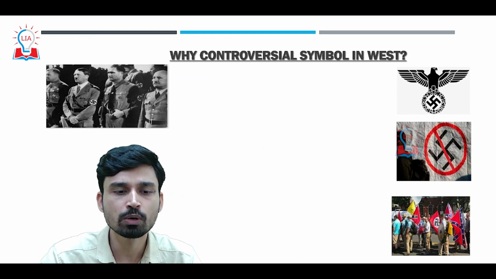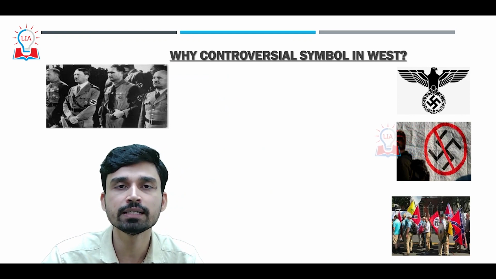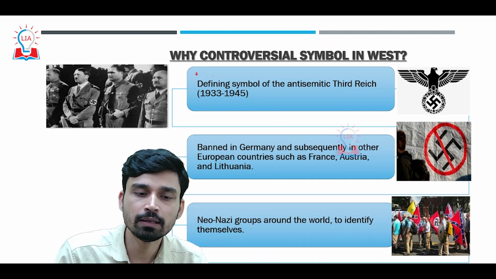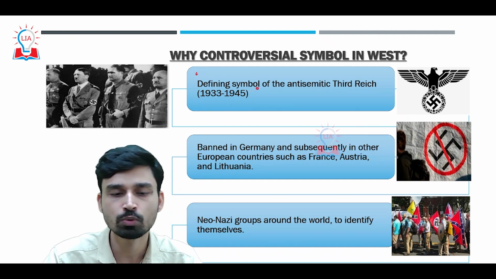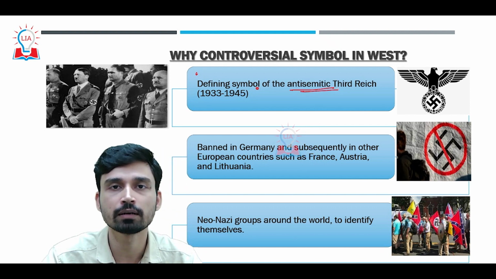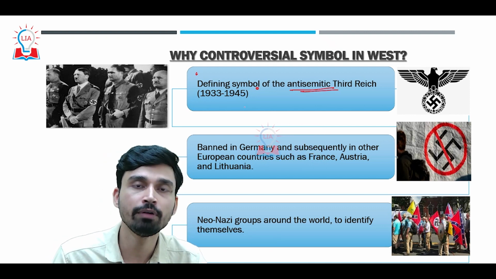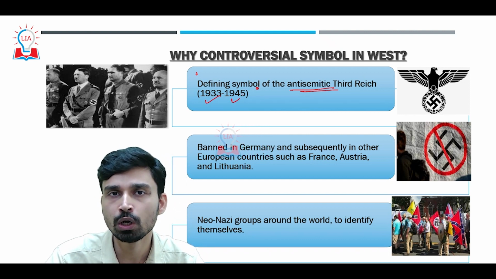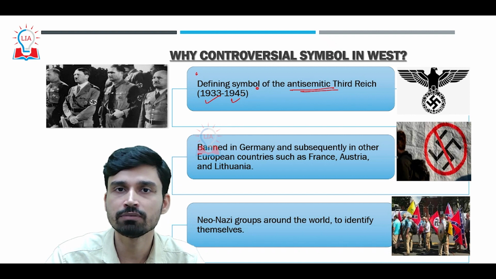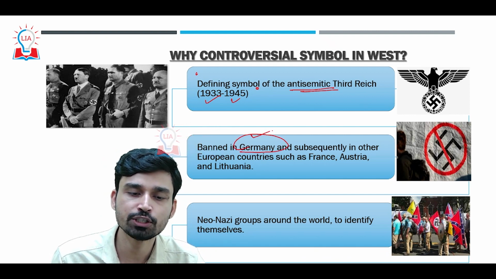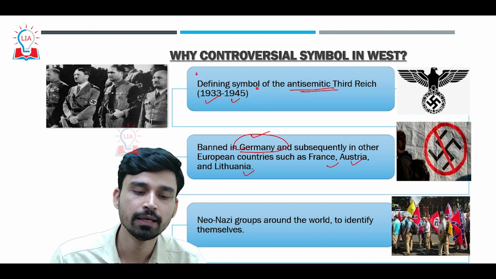So why has swastika emerged as a controversial symbol in the West? The reason is that most people in the Western world associate swastika with the anti-Semitic Third Reich led by Adolf Hitler between 1933 and 1945. After the end of World War II, when the Axis powers were defeated by the Allied powers, the swastika symbol and its display were banned in Germany and subsequently in other European countries such as France, Austria, and Lithuania.